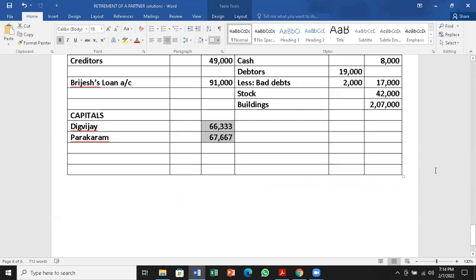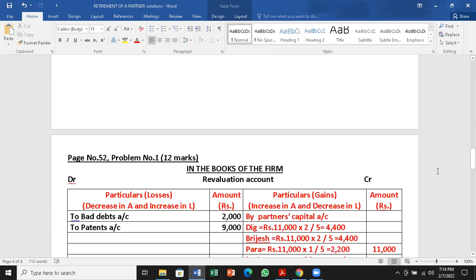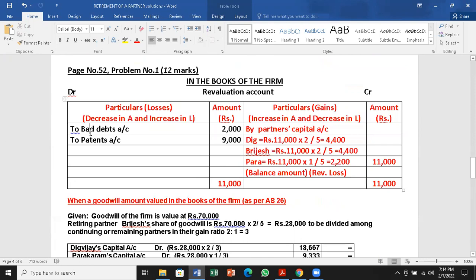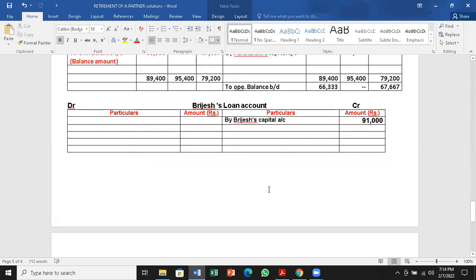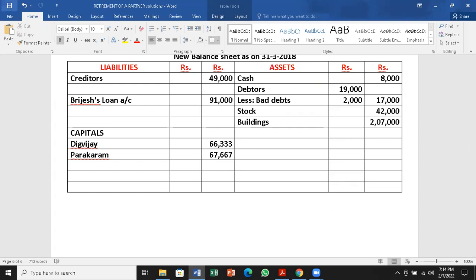And we have to check whether anything is left in the revaluation. We have taken bad debts also. We have taken patents useless. We have taken that also. So nothing is left. We can go for balancing the balance sheet and check whether the totals are the same or not.